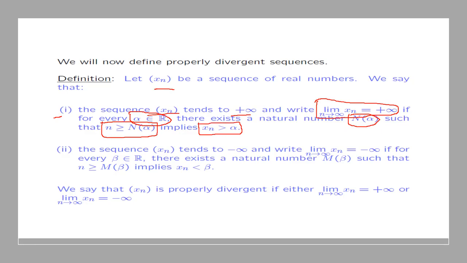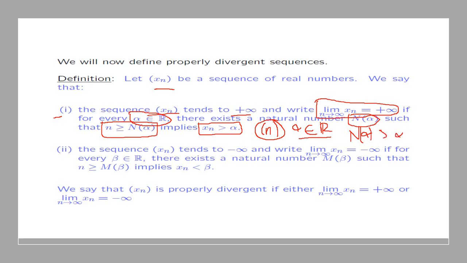Let me just illustrate this point here. Take, for example, the sequence n, and pick any real number alpha. So this is our sequence here, xn is equal to n. Now, if you pick any real number alpha, then the Archimedean property tells you that there exists some natural number n alpha such that n alpha is bigger than alpha.